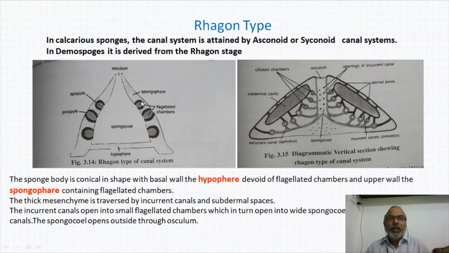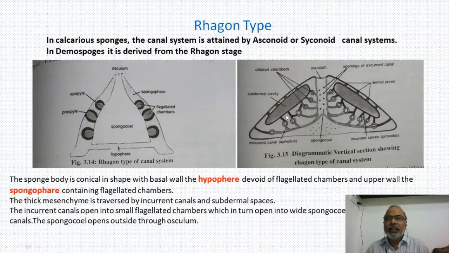Okay, so we have a very big spongocoel here. Earlier, the spongocoel is very narrow, but here we have a very wide open spongocoel, and in the wall of the sponge, several flagellated chambers are there. The flagellated chambers are opening directly into the spongocoel, and there are certain walls. The basal wall is called hypophare, and the upper wall is called spongophare. In the hypophare, there are no flagellated chambers, but flagellated chambers are there in the spongophare. Okay, so in this way it is developed.